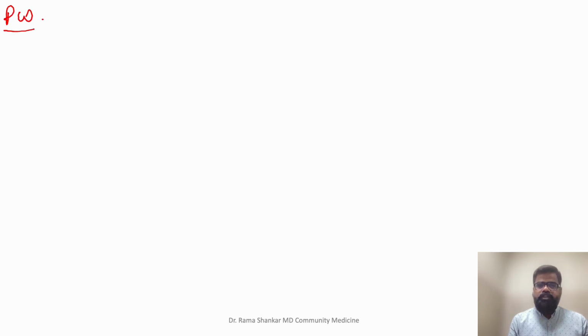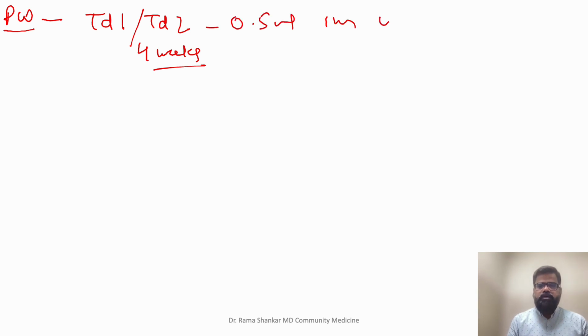Pregnant woman, first beneficiary, the vaccines given are TD1, TD2, a gap of 4 weeks, right? Dose injectable 0.5 ml intramuscular upper arm. Maximum age: as soon as possible, in the entire pregnancy, if not given, it can be given.